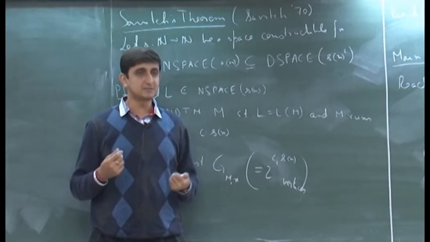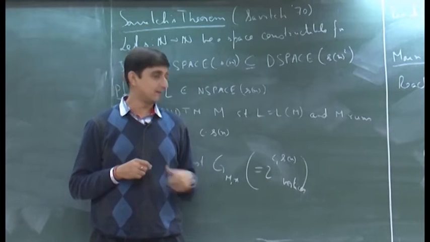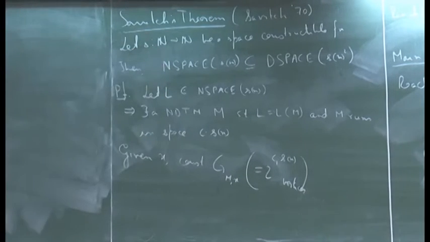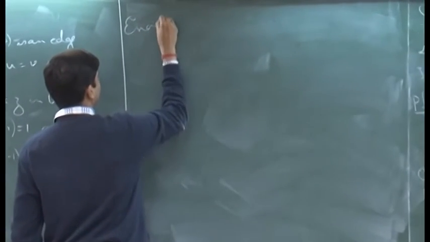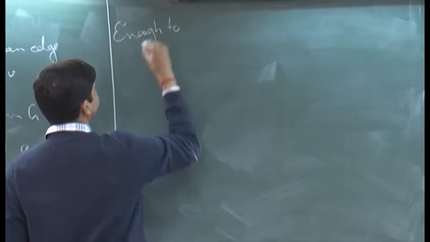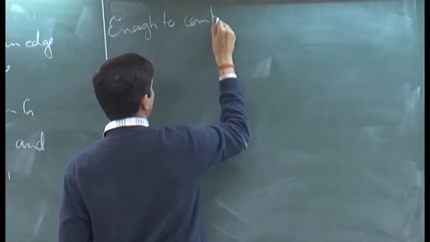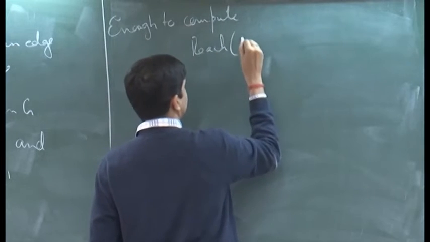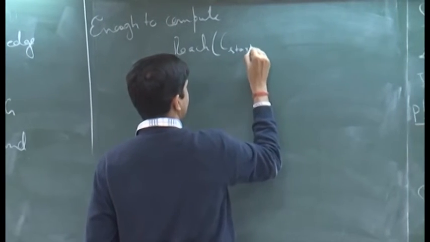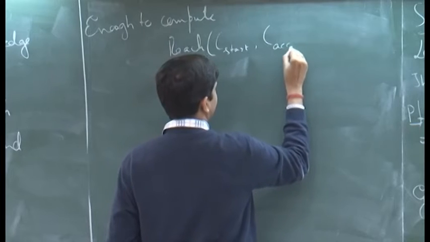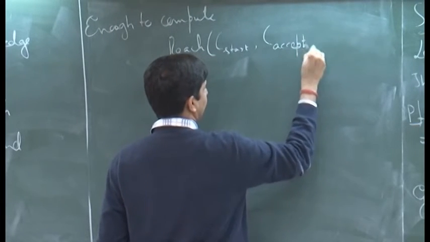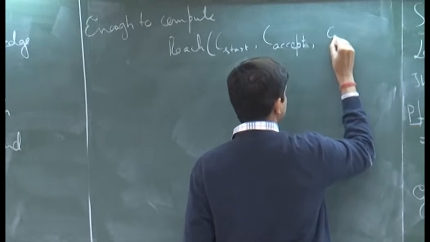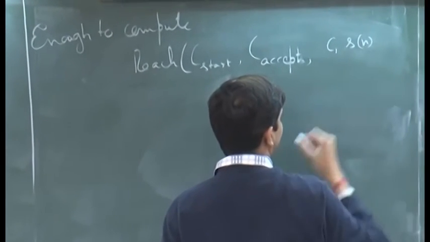Any path, but the shortest path between any two vertices will have length at most 2 to the power C1 S of n. So, now the claim is that it is enough to compute the predicate reach C start, C accept, with my I as C1 S of n.